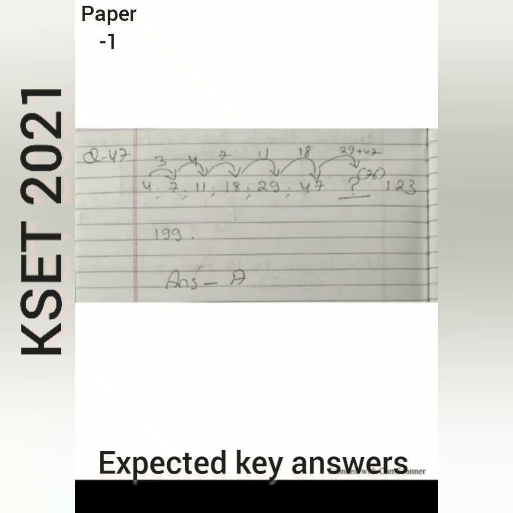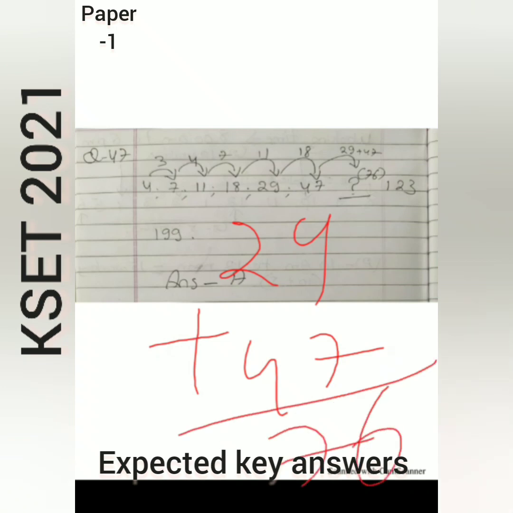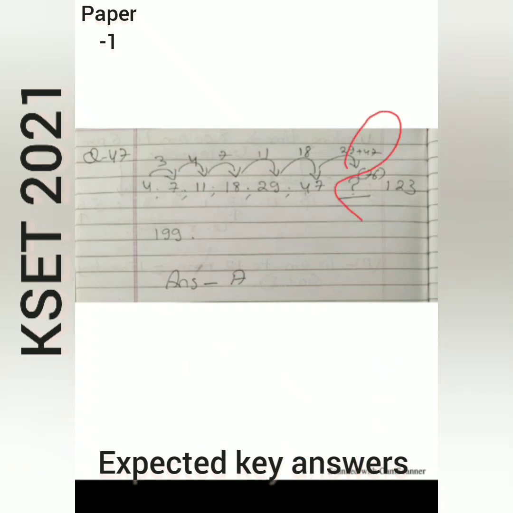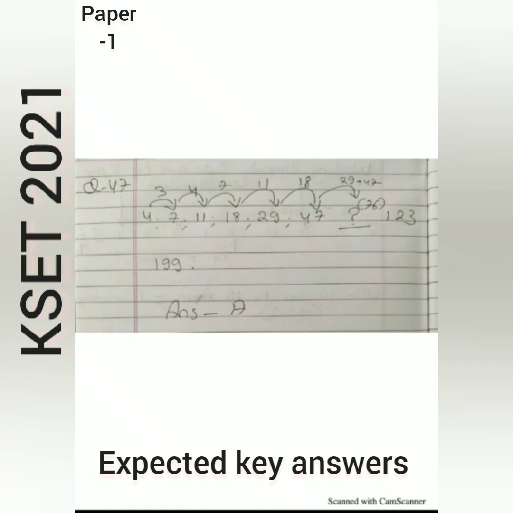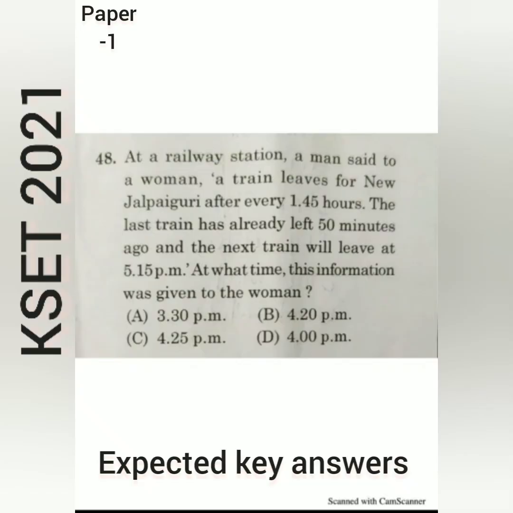So here, first we have to add this 11 and 18. 11 and 18 is 29. 29 is the difference amount. 29 plus 47, the answer is 76. So here the question mark or missing number is 76. So here answer A is the correct one. The next question.